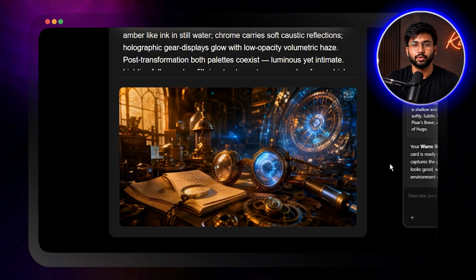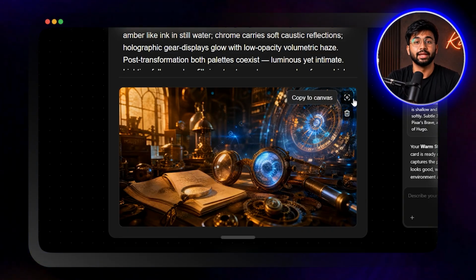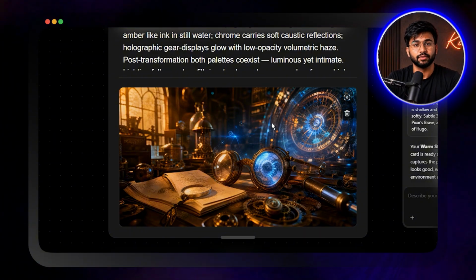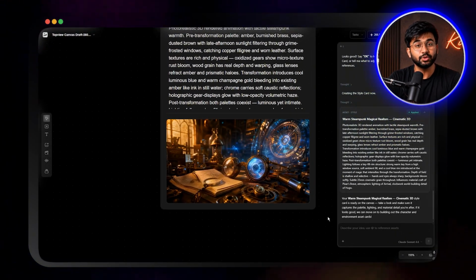Warm amber and burnished brass melting into cool luminous blue. Pixar warmth meeting the visual tension of the movie Arrival. That visual DNA locked on the canvas before a single second of video was generated. This is the moment I understood what Topview Canvas actually is. Not an AI video generator, a creative system.